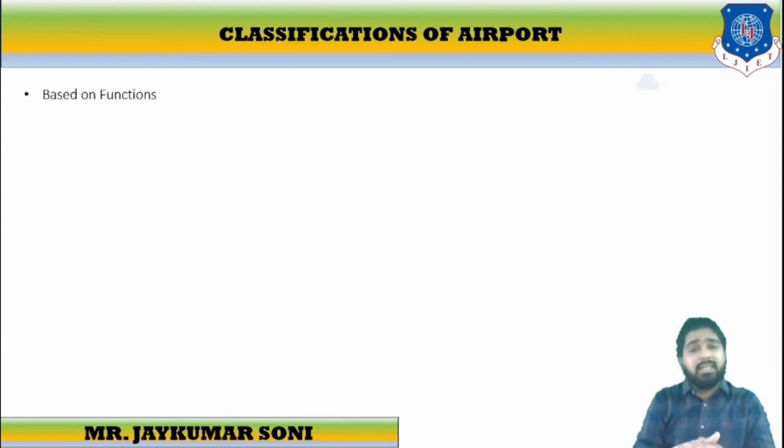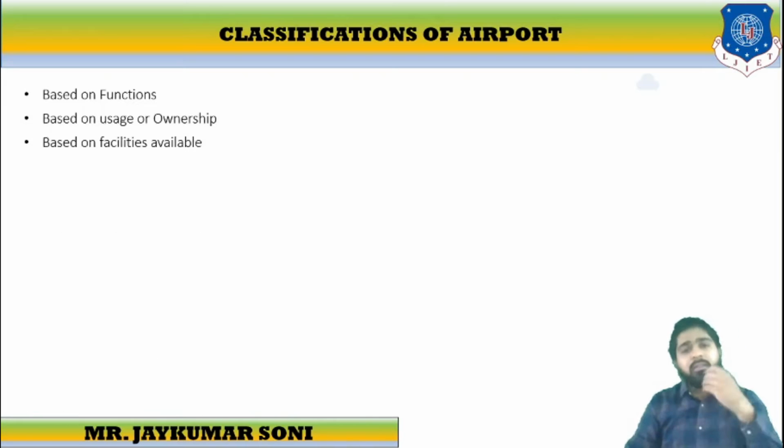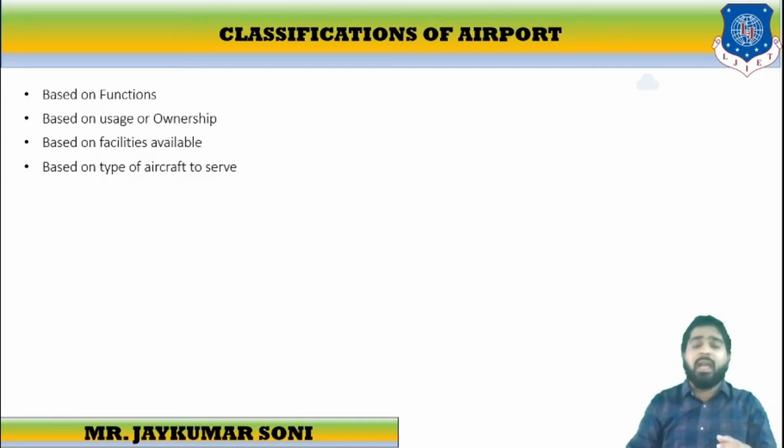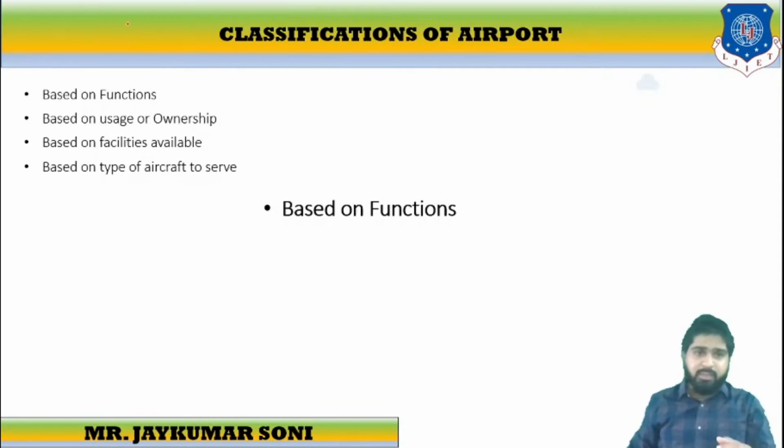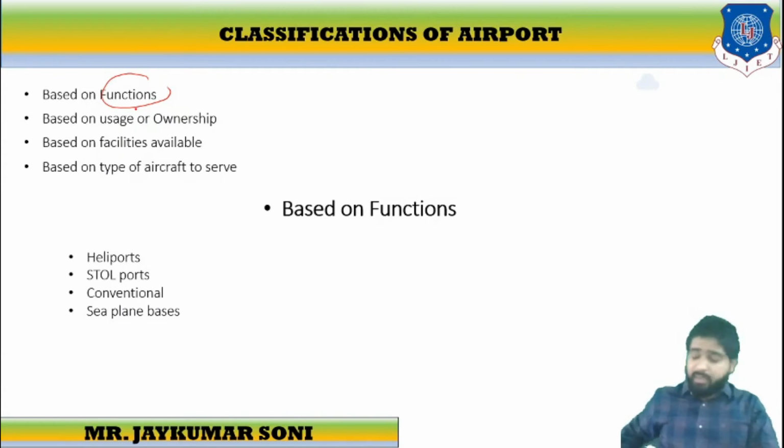Now there are various classifications of airports. The first classification is based on functions, the second is based on ownership, the third is based on the facilities available, and the fourth is based on the type of aircraft to serve. If we discuss the classification based on function, there are four categories: heliports, storeports, conventional airports and seaplane bases.